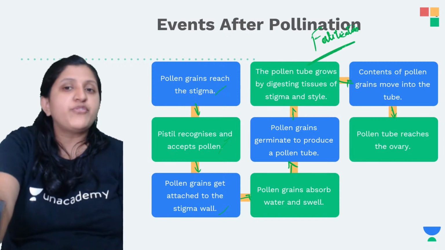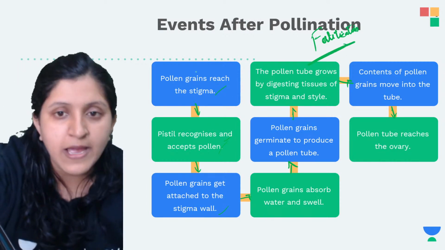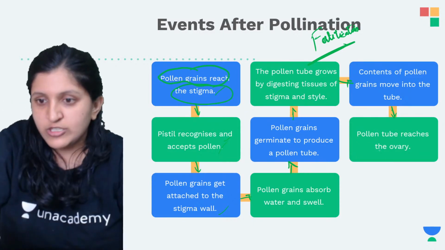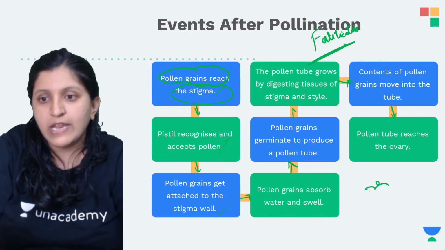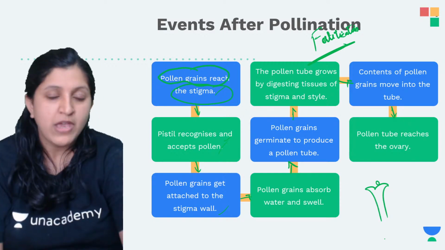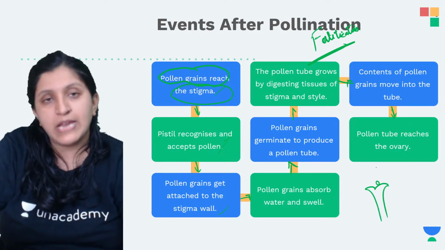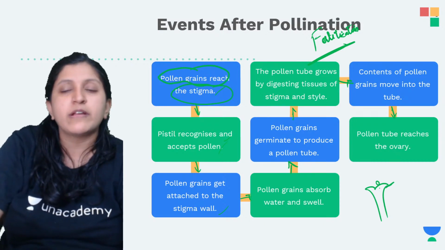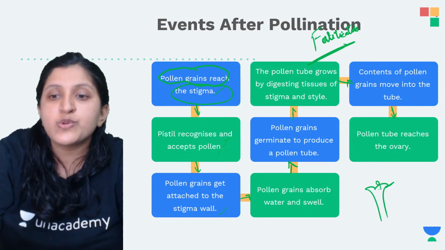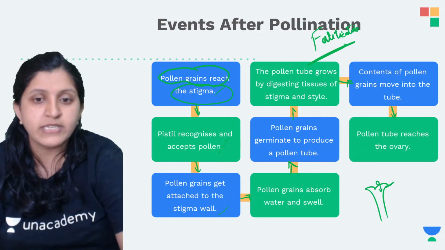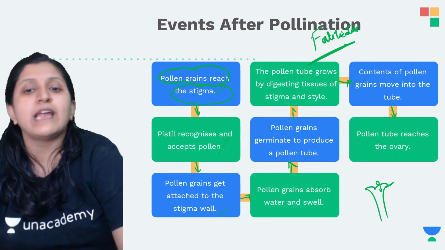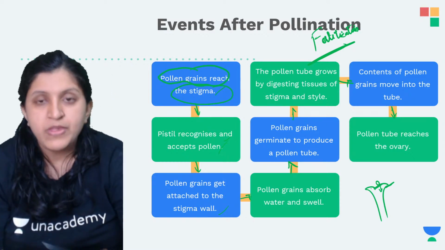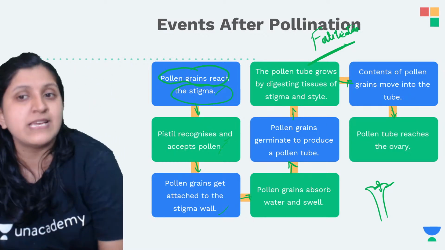So events after fertilization, where you can see that the pollen grain has already reached the stigma. Let's say this is a stigma. The pollen grain has already reached this stigma. Now the pistil is going to recognize this pollen and accept it. Alright, so now the pollen grains get attached to the stigma wall. There is an attachment here between the pollen and the stigma wall.